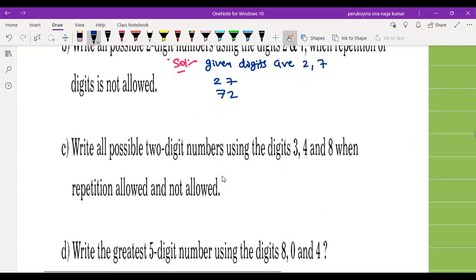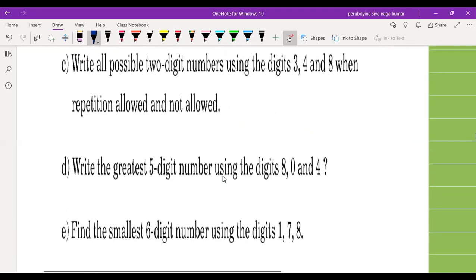Next question. Write all possible 2-digit numbers using the digits 3, 4, and 8 when repetition is allowed and not allowed.